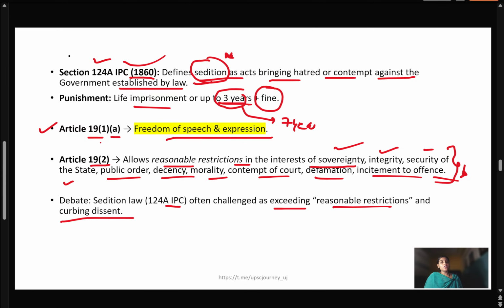Again, it's contradictory or in a clash with freedom of speech and expression, because we have a freedom of expression to criticize the government, and it should not be linked with sedition, or a person should not be charged under Section 124A of the IPC, 1860.